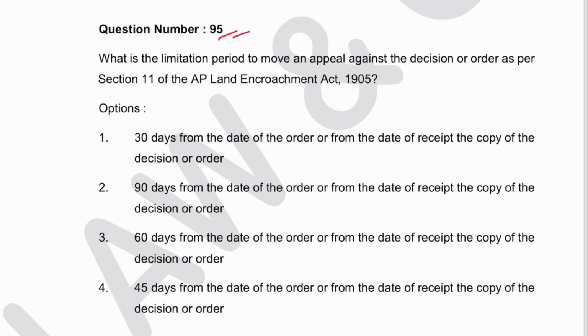Next 95. What is the limitation period to move an appeal against a decision or order as per section 11 of AP Land Encroachment Act? It is 60 days from the date of order or from the date of receipt of the copy of decision or order. 3 is the answer.